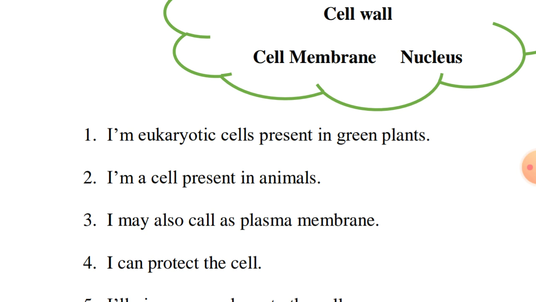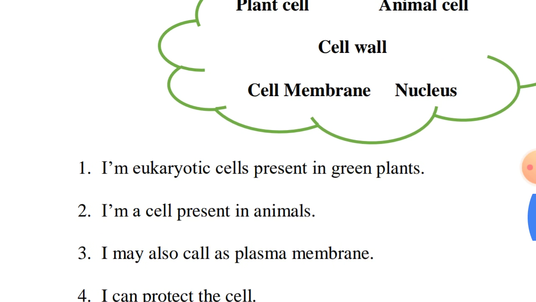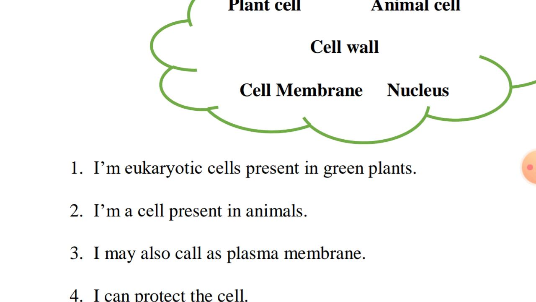So, I am a eukaryotic cell present in green plants. So, in green plants, what can we find? Plant cell, animal cell, cell wall, cell membrane, nucleus.